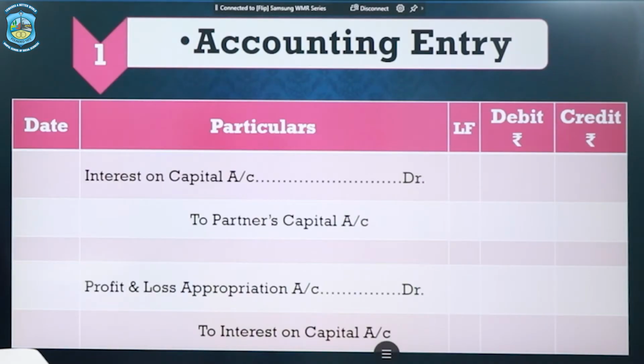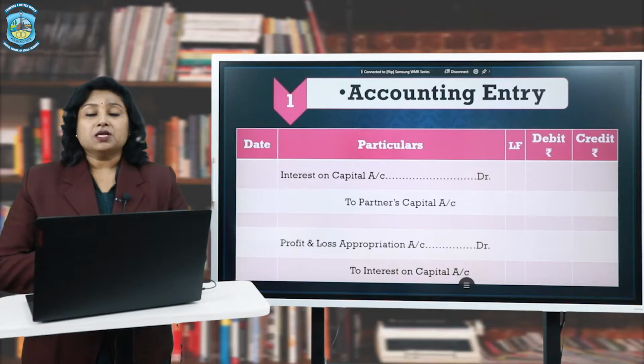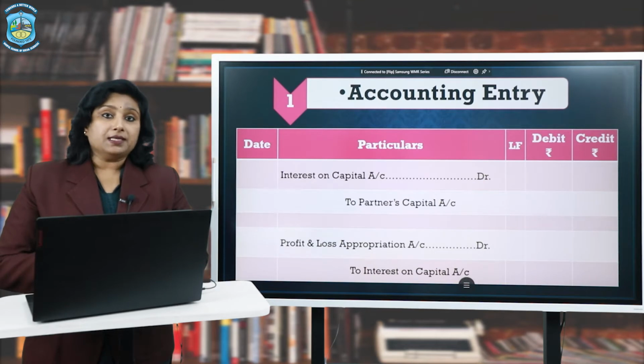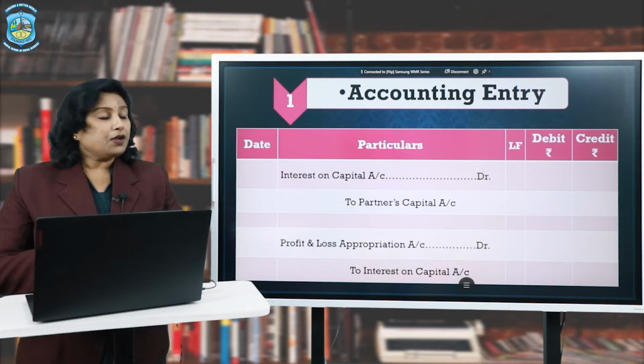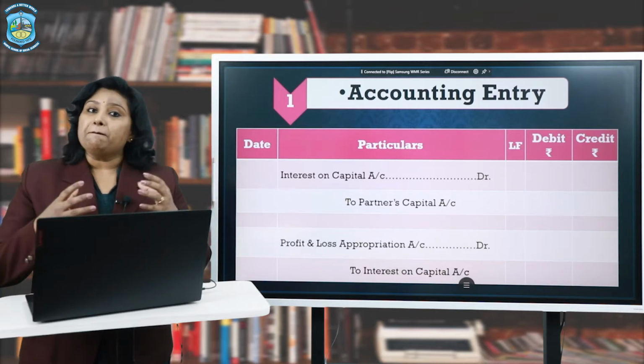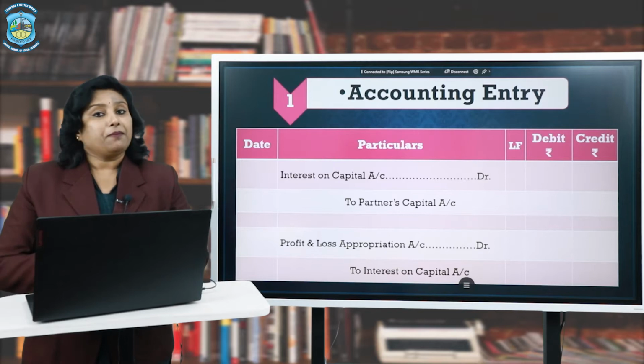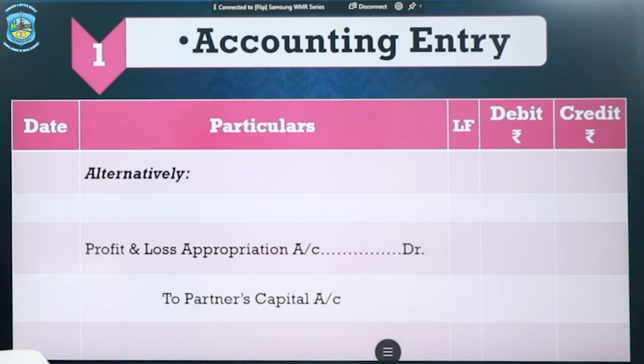Now, once this interest has been made due, we have to transfer this expense account into profit and loss appropriation account to close it. So the very next entry is profit and loss appropriation account debited to interest on capital. Instead of passing these two entries, we can combine them and alternatively pass a single entry for the same transaction: profit and loss appropriation account debited to partners' capital account. This is a combined entry of the previous two entries that we have studied.